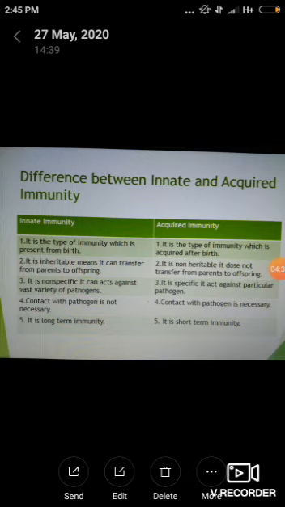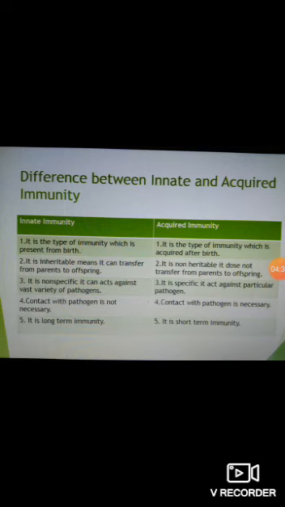All things present in innate immunity, for example skin, mucous membrane, physiological barriers, body temperature, and enzymes, are always present in our body. That's why this immunity is long-term immunity. But different types of antibodies are produced and denatured within a short time. That's why acquired immunity is short-term immunity.